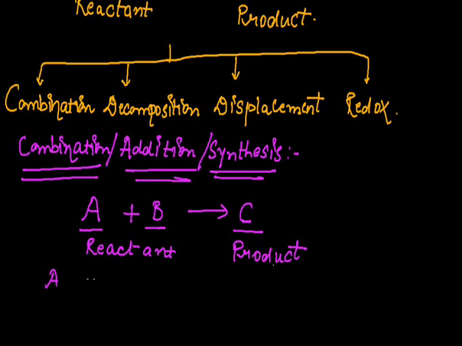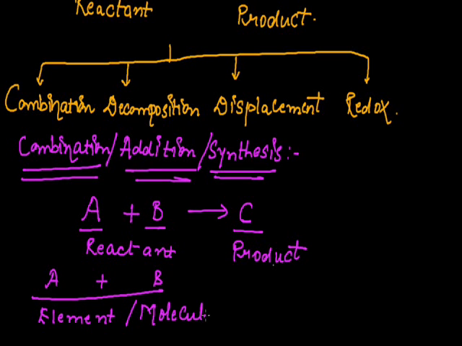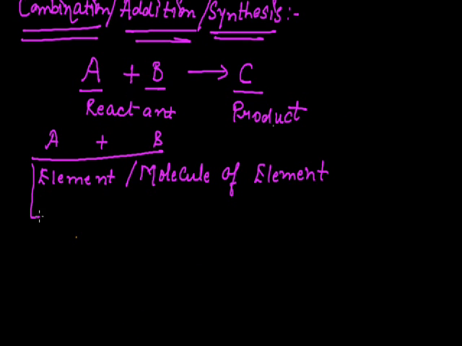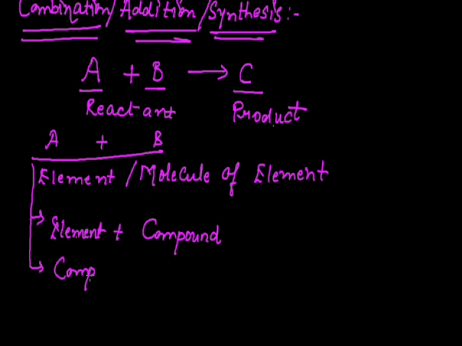Now A and B both can be an element, or a molecule of an element. A can be an element plus B can be a compound, or we can say both A and B are compounds.